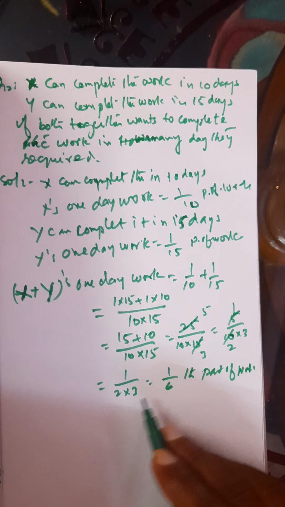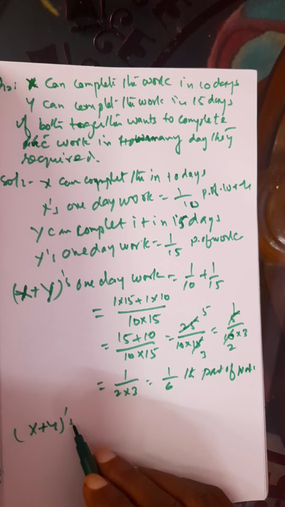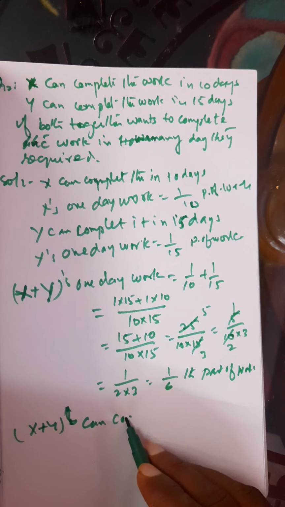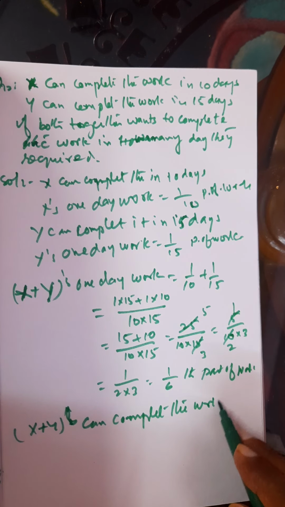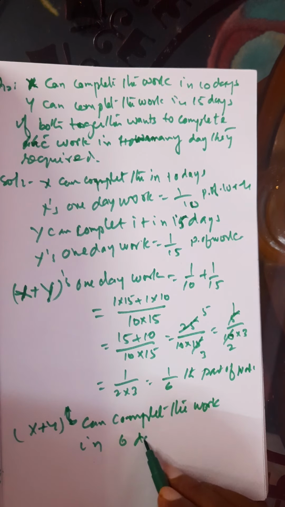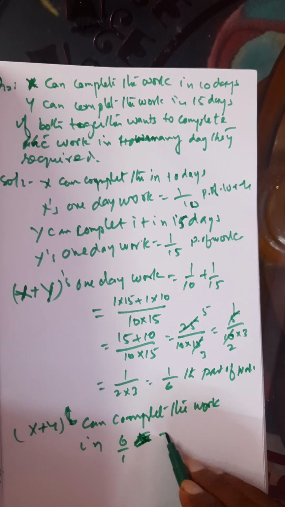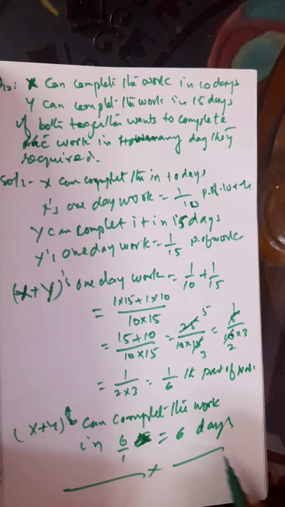So the reciprocal of this is 6 by 1, which is 6 days only. X and Y can complete the work in 6 days. So this is your solution.